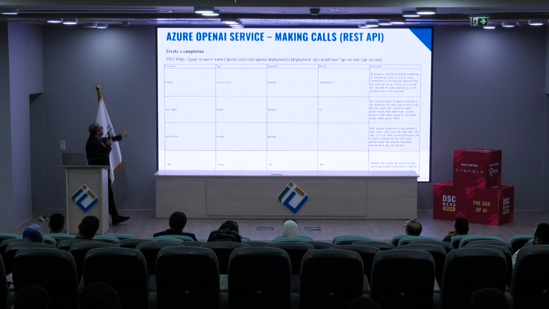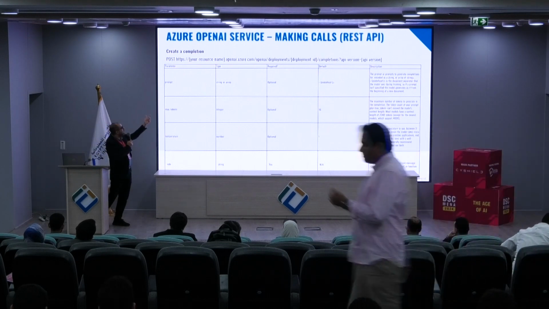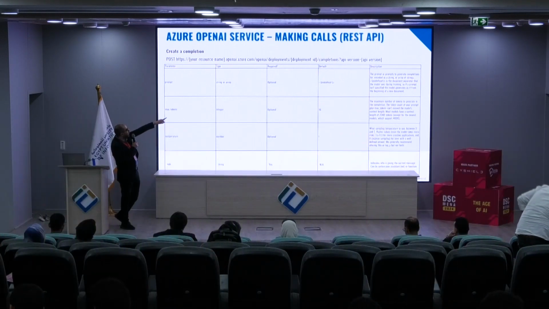As you can see, the URL above is a REST API that you can use. The first part is the resource name we talked about, and in the last part we will find the deployment ID we mentioned, that we need to create a deployment for the model.